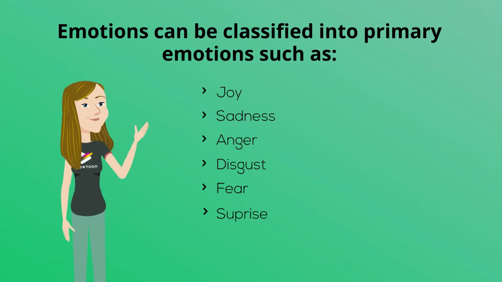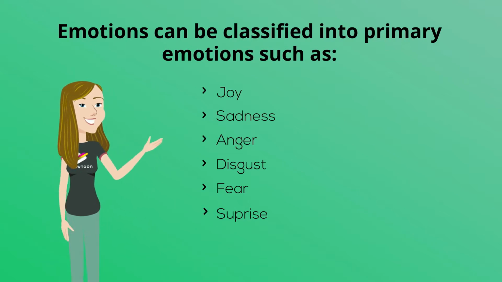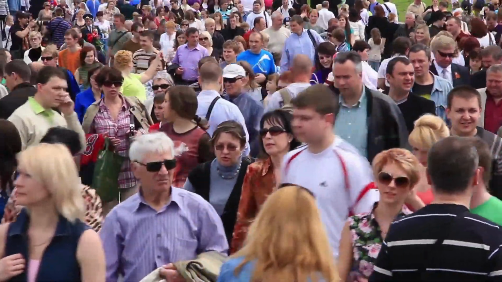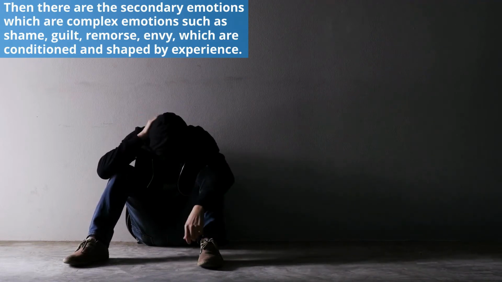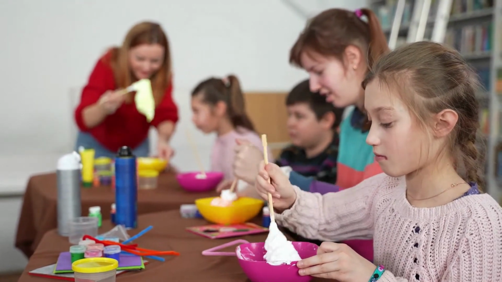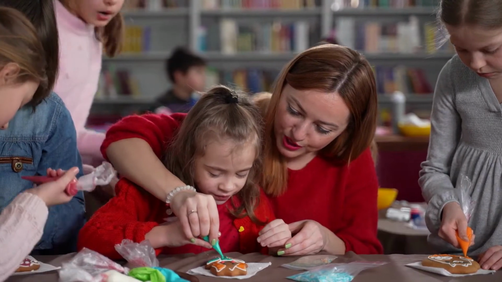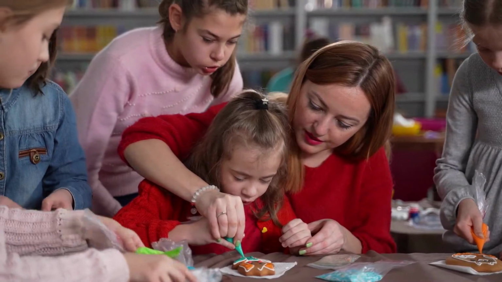Emotions can be classified into primary emotions such as joy, sadness, anger, disgust, fear, and surprise. These are shared by people belonging to different cultures and are therefore biologically rooted. Then there are the secondary emotions, which are complex emotions such as shame, guilt, remorse, envy, which are conditioned and shaped by experience. Socialization and the acquisition of the rules that the environment imposes as suitable ways of exhibiting emotions cause them to lose their initial connection with physiological expressions and become more and more socially determined.